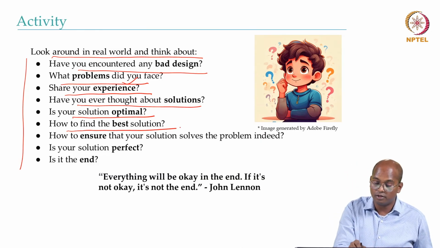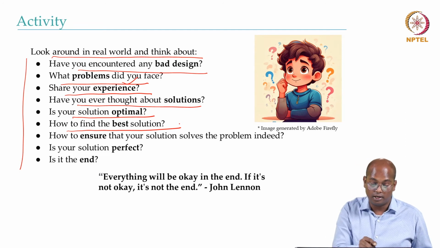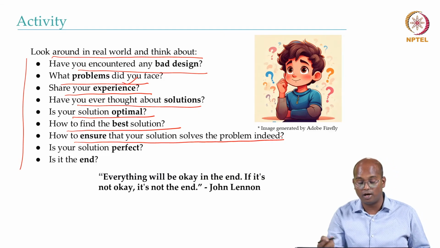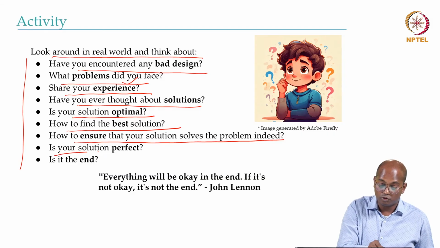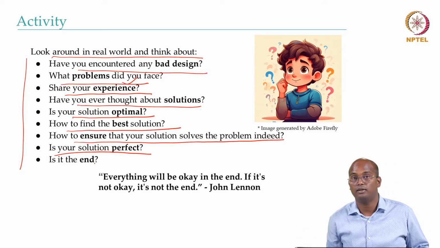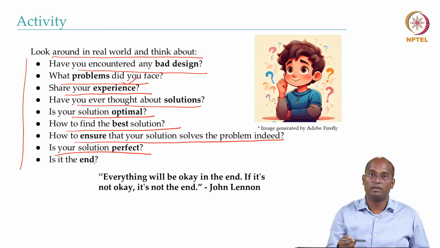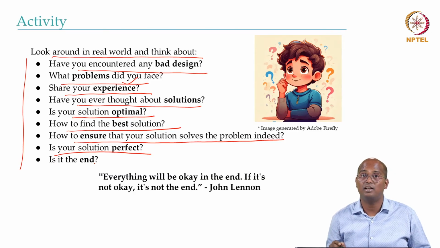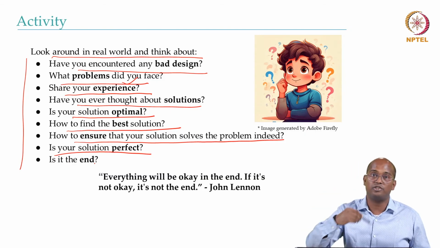So we should start working towards how to find the best solution, and how to ensure that your solution solves the problem. Indeed, you have to do the evaluation. And is your solution perfect? Probably not, because again, there is nothing perfect in the world. You have to keep improving, and that is one of the key concepts in human computer interaction: iteration.